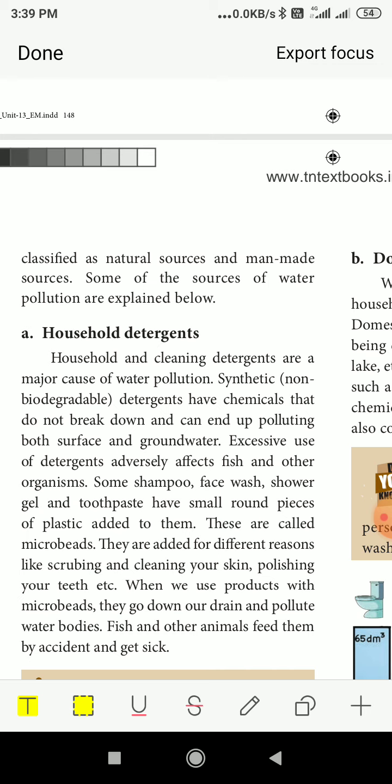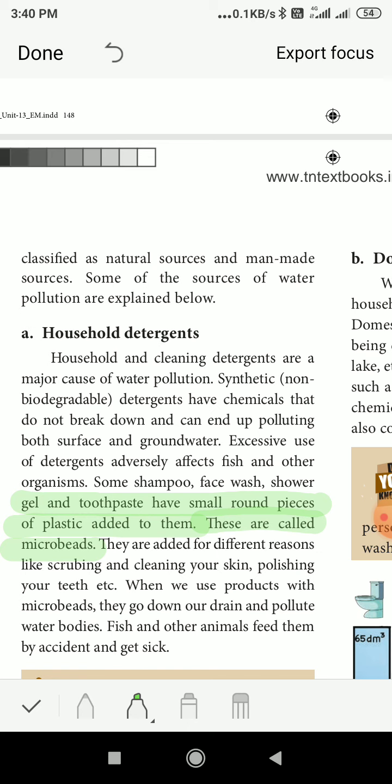When this sewage water or the household water after using detergent is passed to the rivers, what will happen? All the fish or the aquatic animals or the insects inside the water will get killed because of this detergent. Some shampoo, face wash, shower gel, and toothpaste have small round pieces of plastic added to them. These are called microbeads. They are added for different reasons, like scrubbing and cleaning your skin, polishing your teeth, etc.